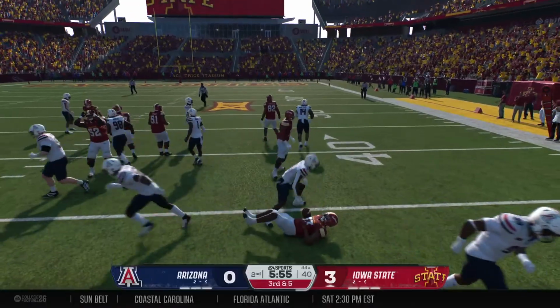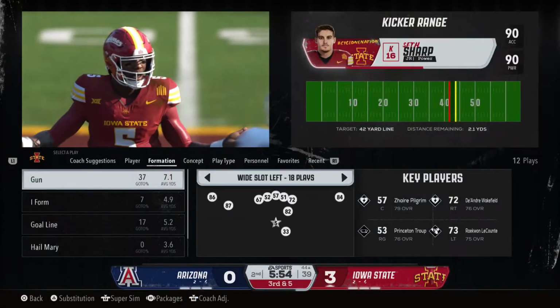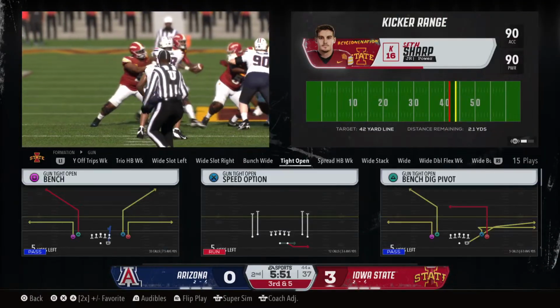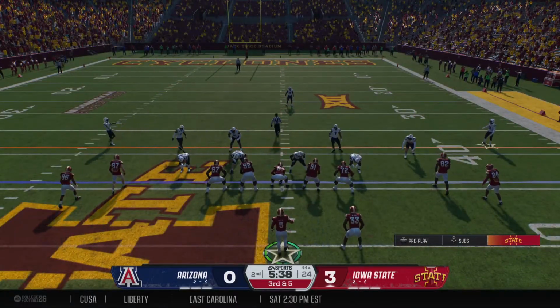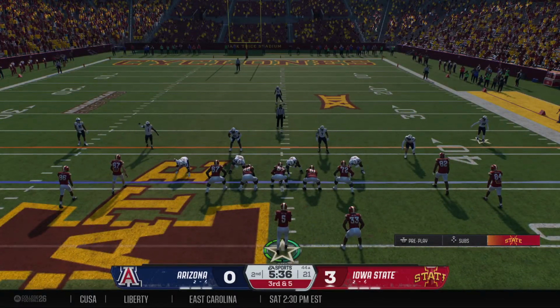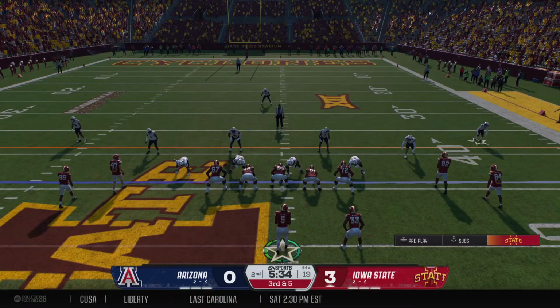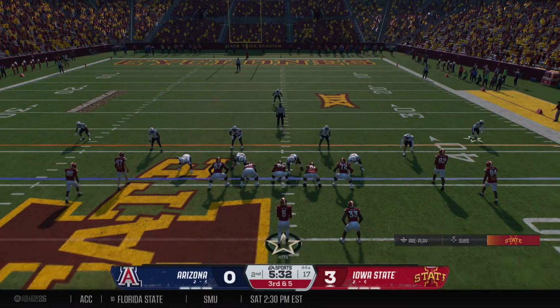And this one will be stopped for no gain. Nice job by the defense. A lot of times offenses want time to mesh that RPO and read it. Now, the defense got in there so fast, they didn't give him an option. Got the nice tackle for a loss, putting the offense in a worse situation.